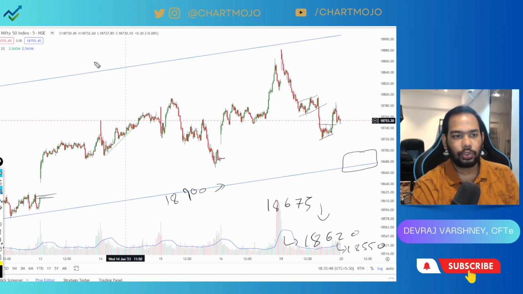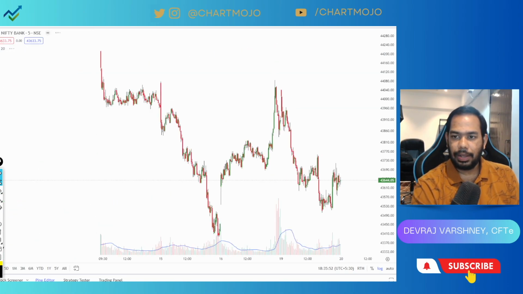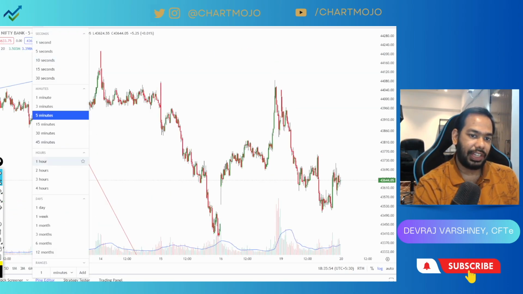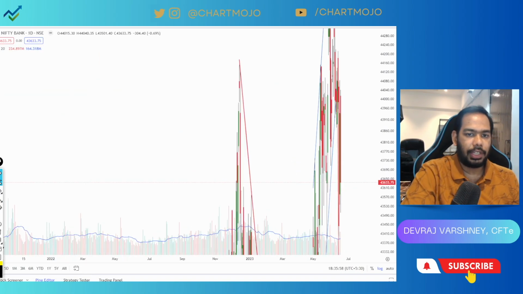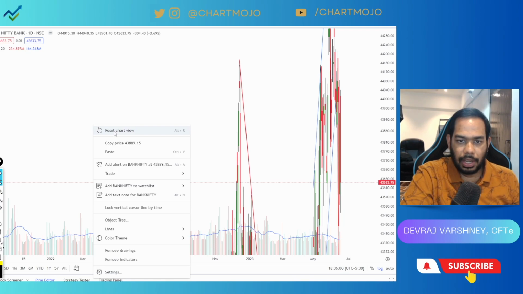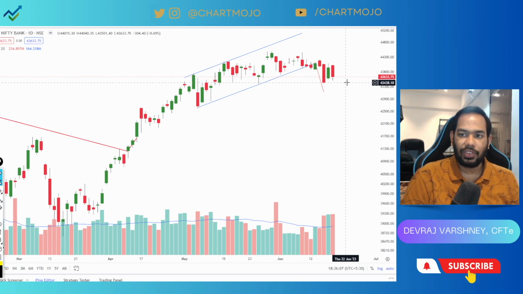Otherwise, if someone wants to play by looking at daily charts, then the level which we have said is quite crucial. Looking at Bank Nifty, I was hoping that Bank Nifty would have done well, but again, Bank Nifty is going sideways. Let me reset my chart, and here we can see there is a confusion: one candle red, one green, one red.